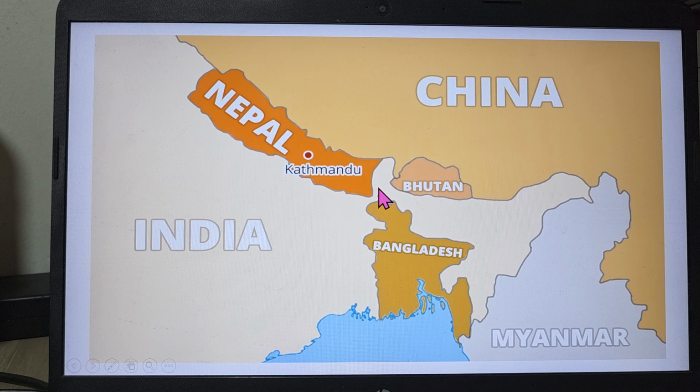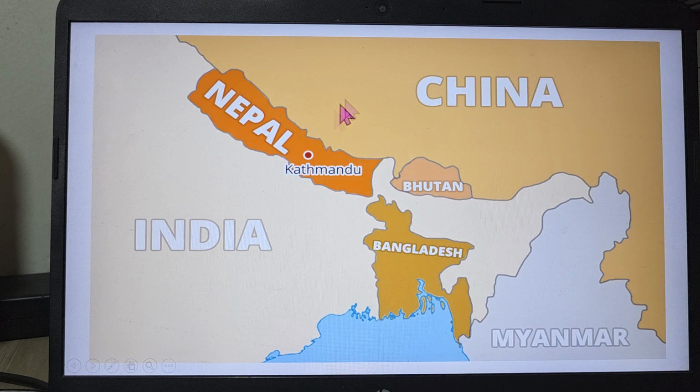This is known as the chicken neck of India. This is always India's concern, to connect with Bangladesh. We have only 22 kilometers from here, and there is a port. Chittagong port is nearer to Nepal than Calcutta. So this is the way how this affects the situation of the country.